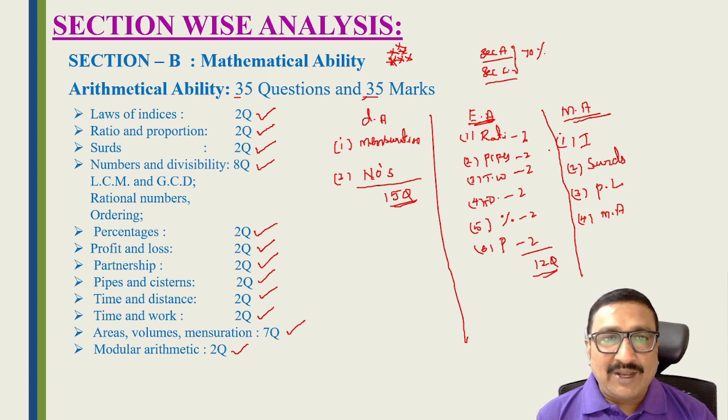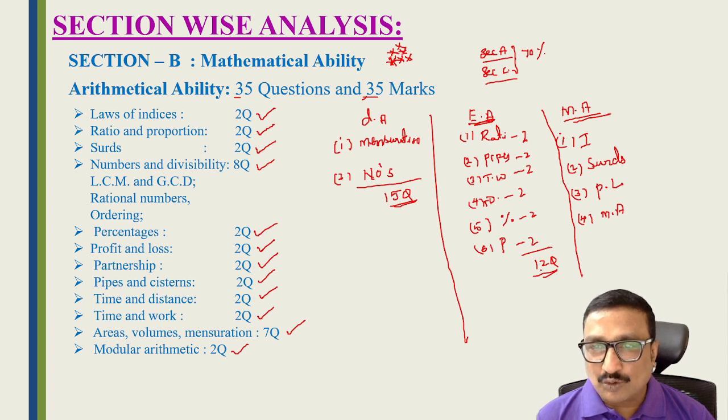If you are preparing arithmetical ability from Section B, divide it into 3 areas: the difficult area, the easy area, and the medium area. First complete the easiest areas, 6 topics, 12 questions. Or, with fewer topics, go for mensuration and numbers.